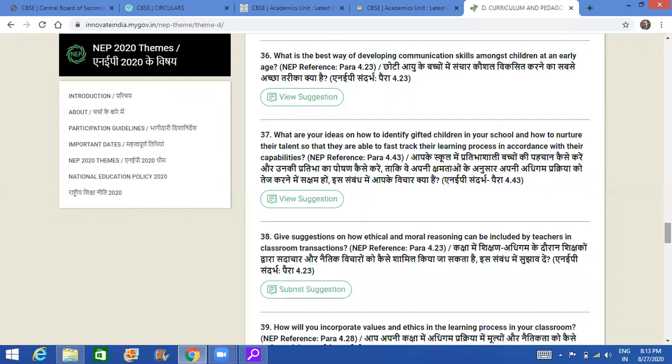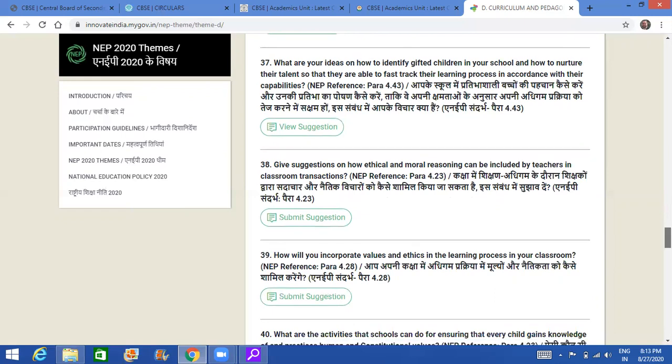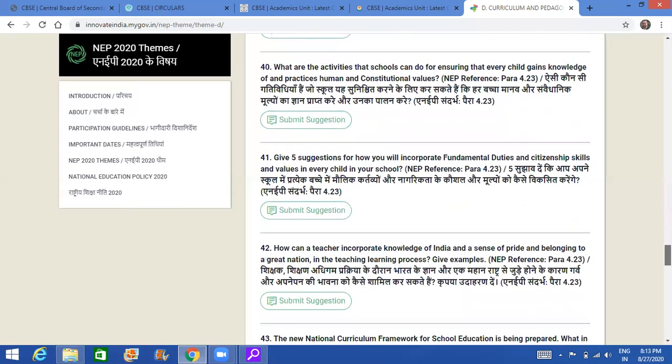Then there is gifted children. Gifted children, you are very special for the country क्योंकि ये बहुत resourceful है. These are the children who tomorrow will become scientists and contribute to the growth of the country. तो इनको कैसे counselors, special educators, or what are the programs that we can do for them. इसके बारे में आप कर सकते हैं. Fast track कैसे कर सकते हैं. In the countries like US and Europe बहुत सारी facilities दी गई हैं. क्या इंडिया में है ये हमें सोचना है और इसके suggestions देने हैं.